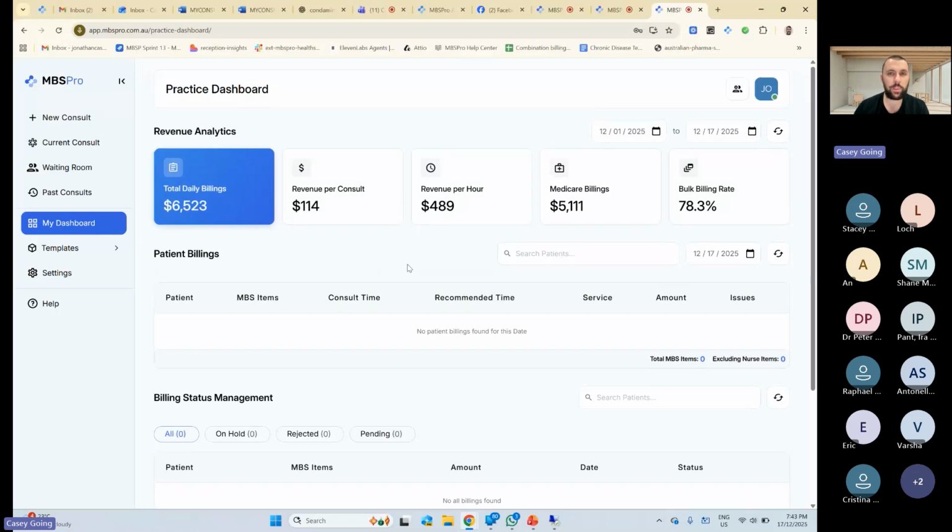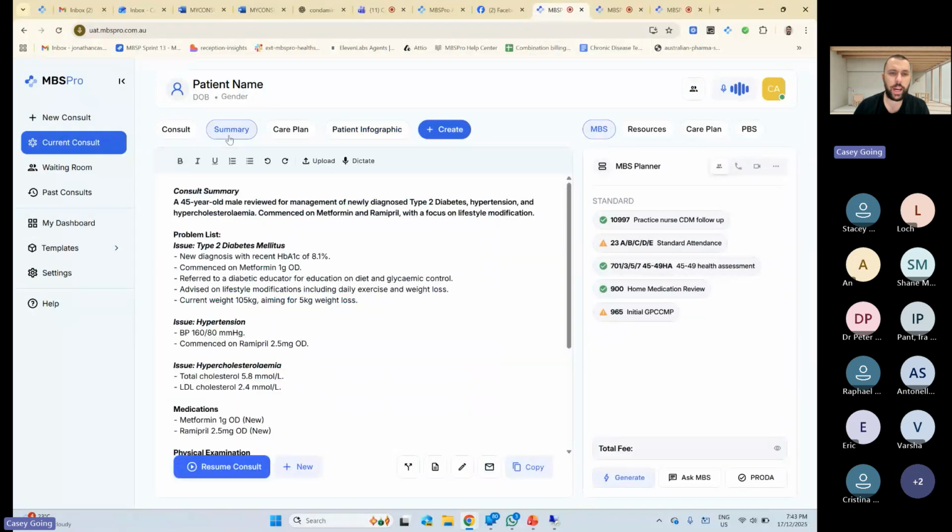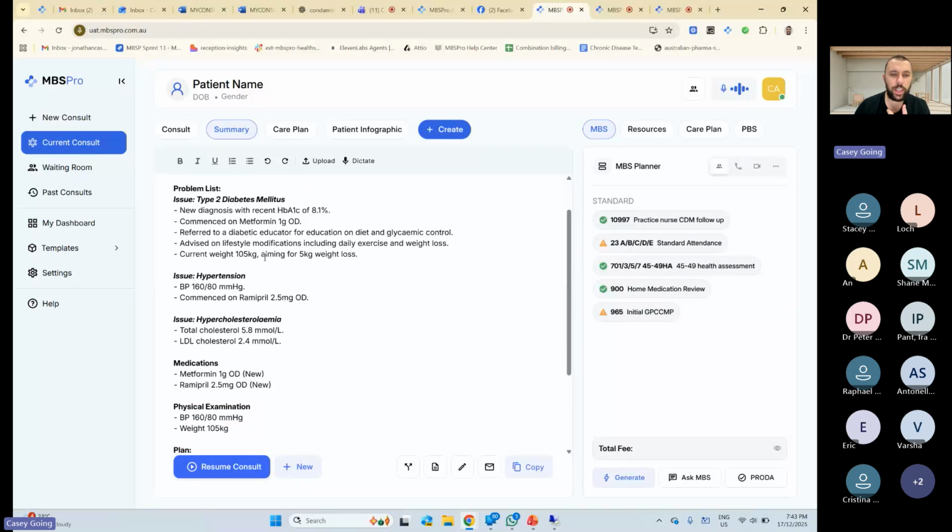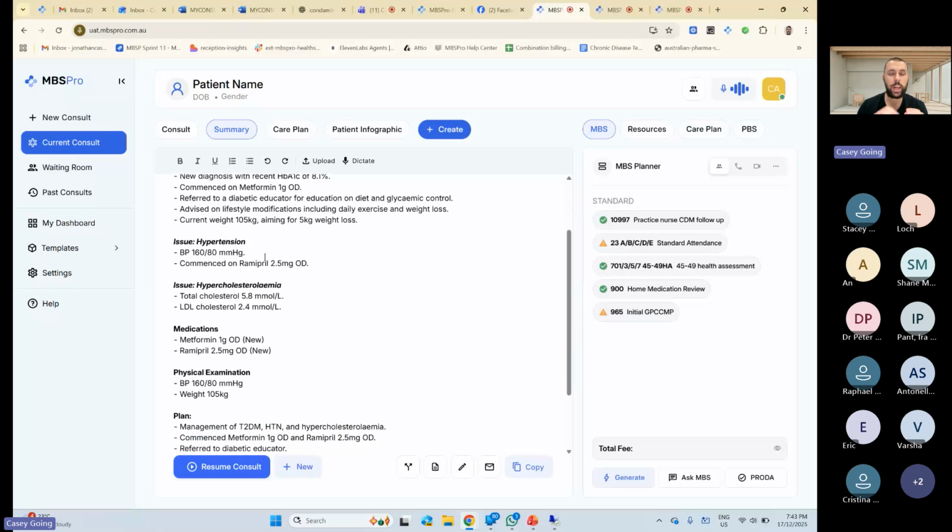Now I want to show you a couple of other things, which I've got here on my screen, just with our summary and care plan. We've just updated our summaries to be a bit more GP or medico friendly. And this is part of our ongoing updates that we're doing with our accuracy, our transcriptions, and our personalizations. They're not quite personalizations yet, but they're coming.